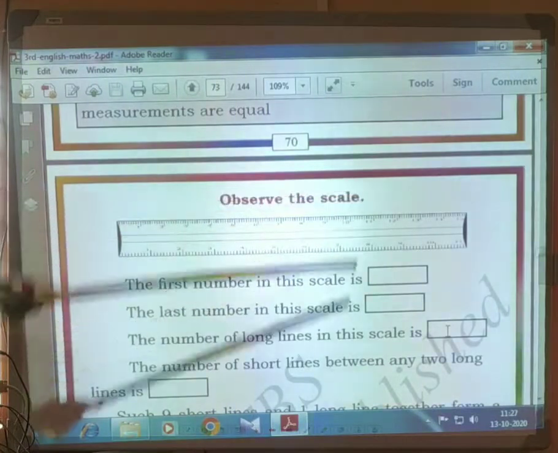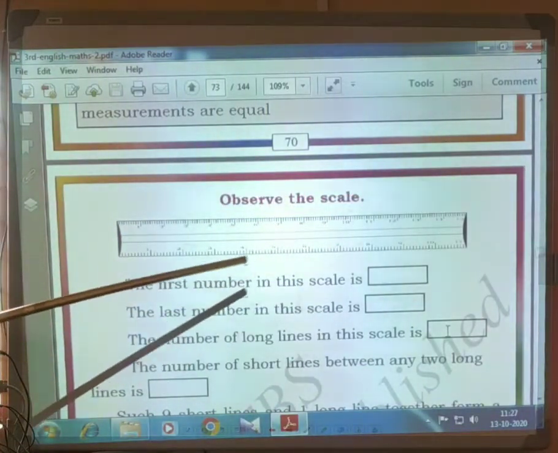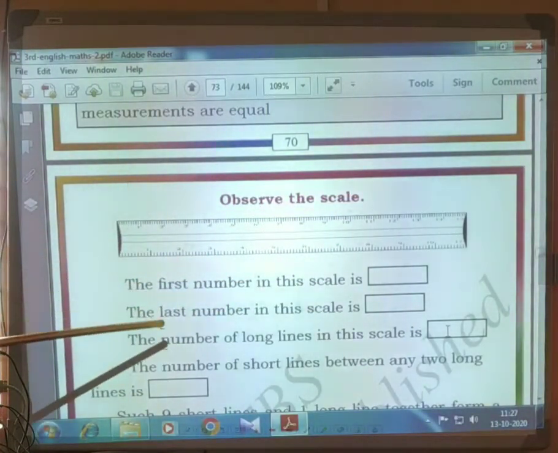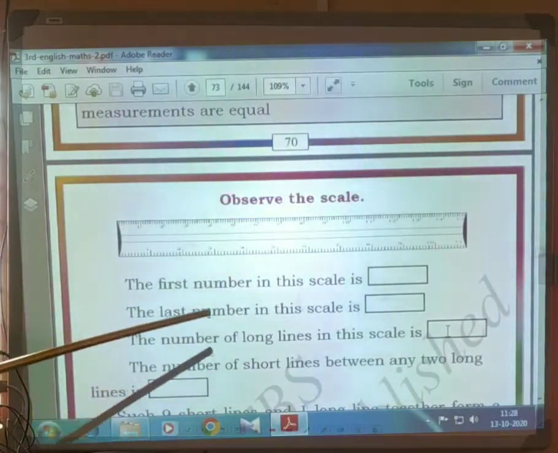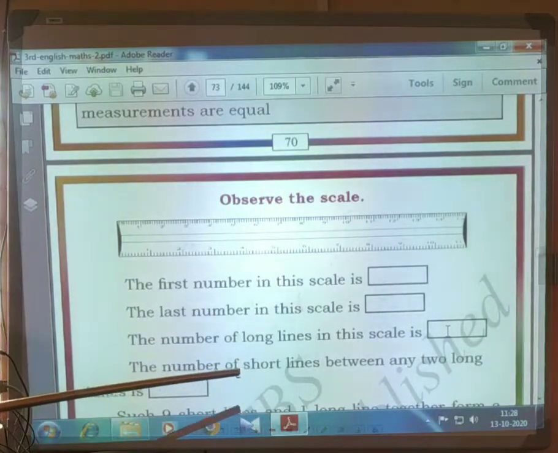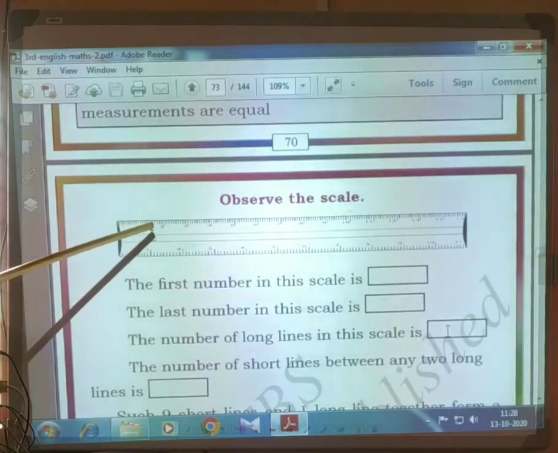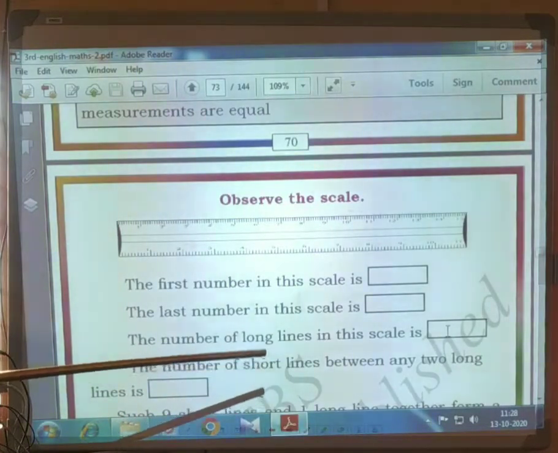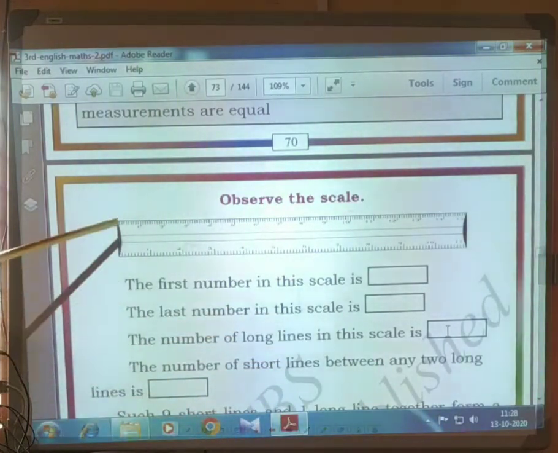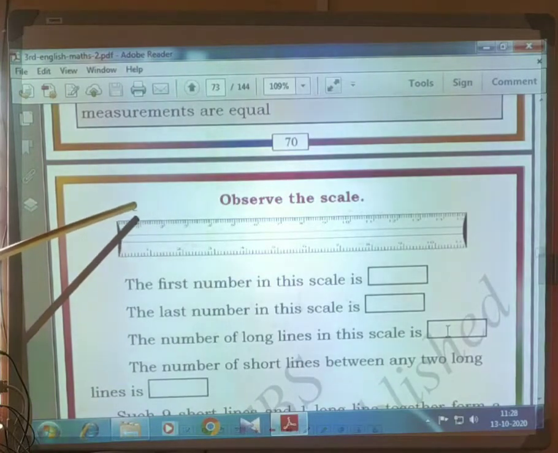This is a scale, okay. The first number in the scale is 1. The last number in the scale is 15 centimeter. The number of long lines in the scale is 1, 2, 3, 4, 5, 6. Okay, the short lines between any two long lines are marked 0.5, 1.5, 2.5.